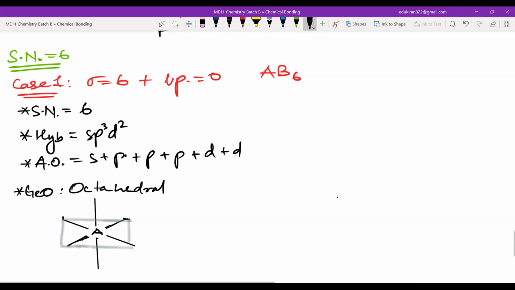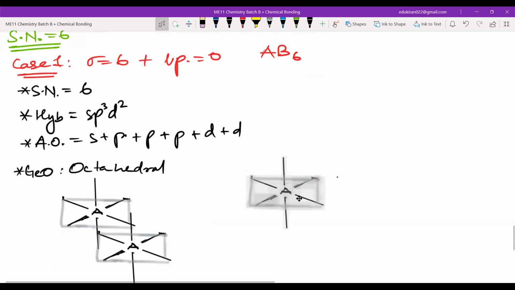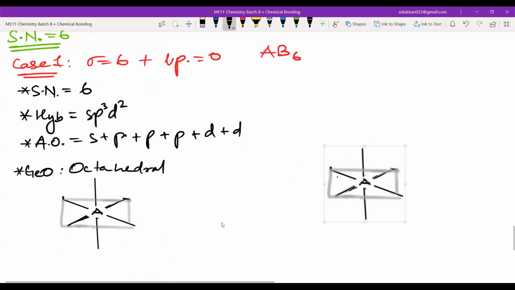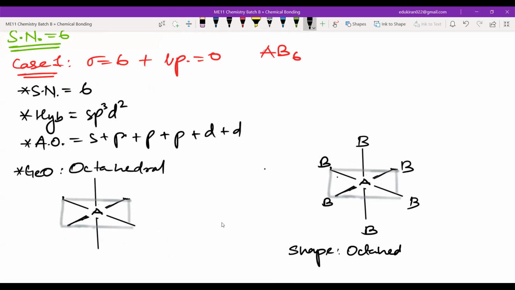And then you have the shape. For shape, you can add the B's here. The shape is also octahedral. So what else do we have right here? Yeah, angle. So see, all these angles are 90 degrees.